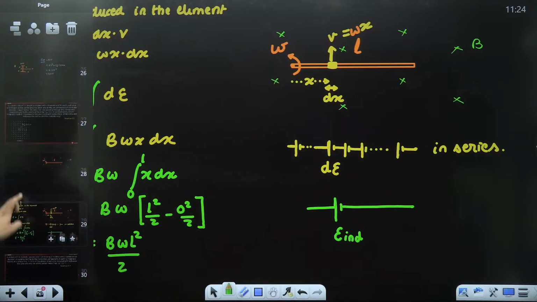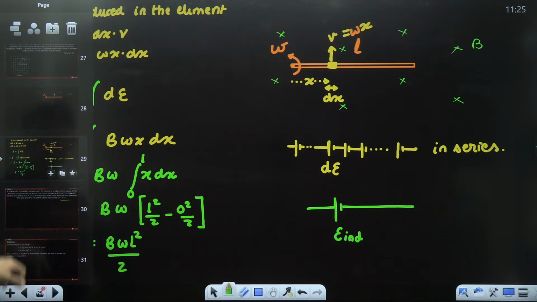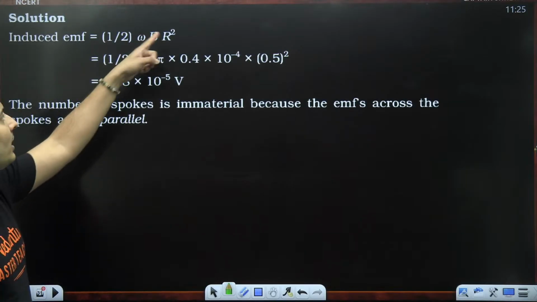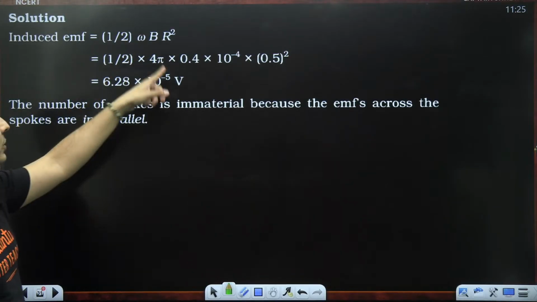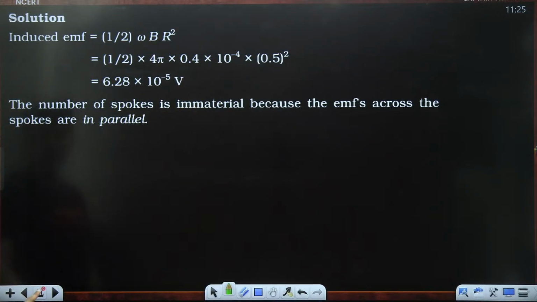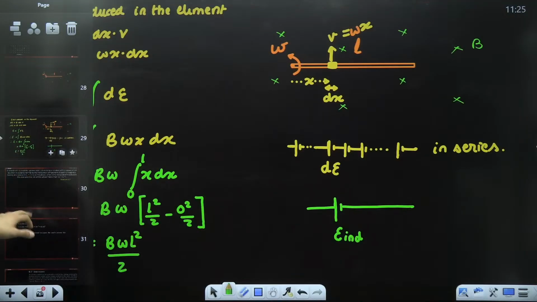That's exactly the formula which you need to use to solve this particular question, guys. B omega L square by 2. If you substitute omega, substitute field, substitute the length, you will get it. Okay? I hope this is absolutely clear.